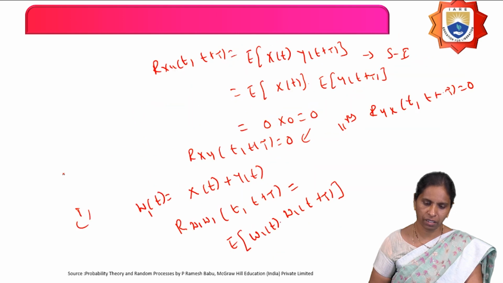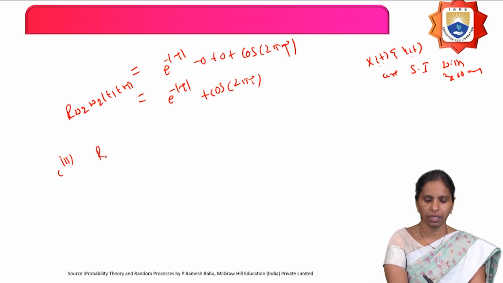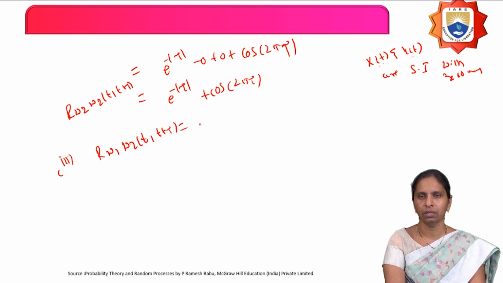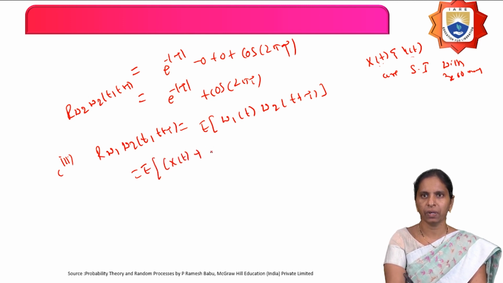You have to calculate the cross-correlation function of W1(t) and W2(t). It means you have to calculate Rw1w2(t, t+τ), which equals the expectation of W1(t) W2(t+τ). What is W1(t) here? X(t) + Y(t). And what is W2(t+τ)?